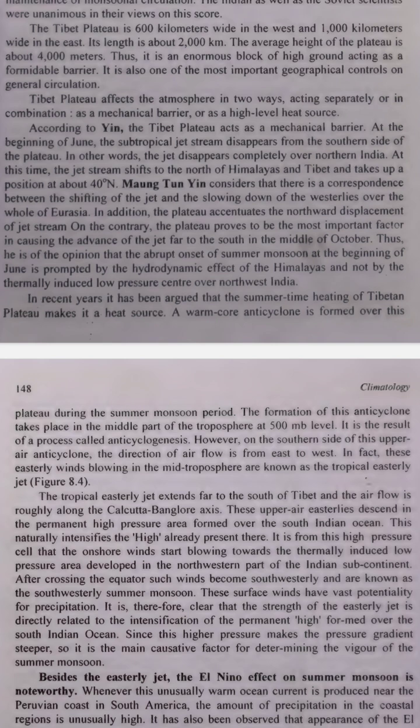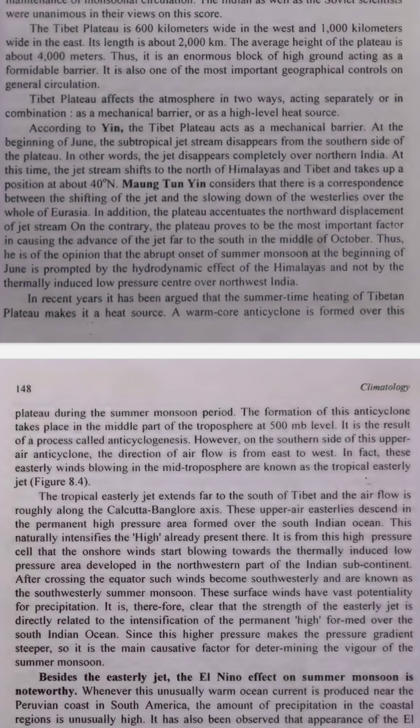This plateau is like a giant wall or block in the sky. Number 2. Why does the Tibet Plateau matter? Since the Tibet Plateau is so high, it plays a major role in controlling the weather. It acts as a barrier, blocking air from flowing smoothly, and it also becomes a heat source, warming up the air above it during summer. These two effects are very important in bringing the monsoon rains to India.